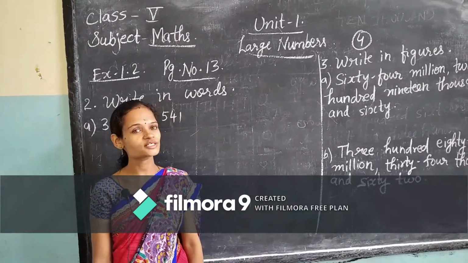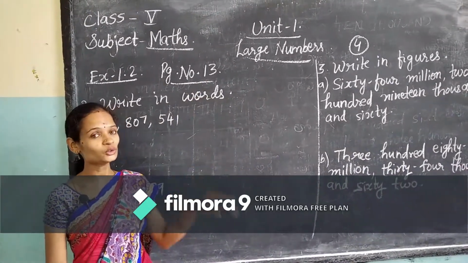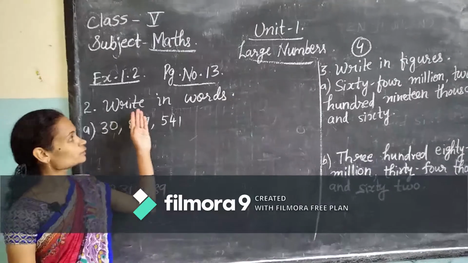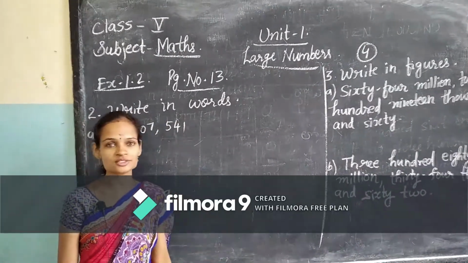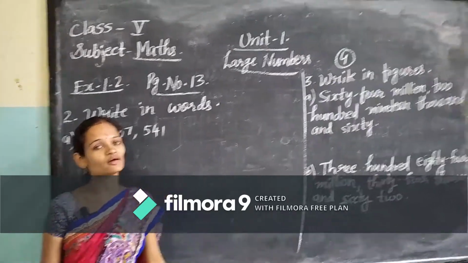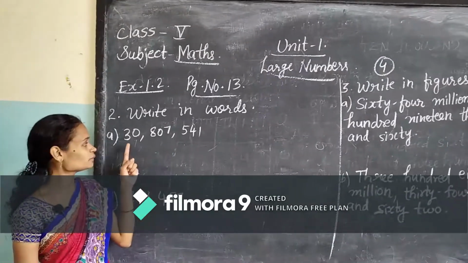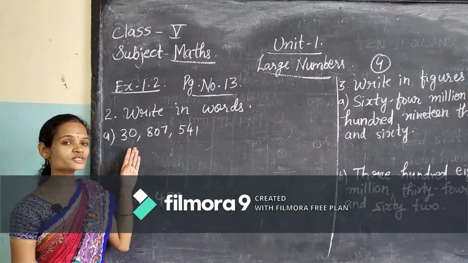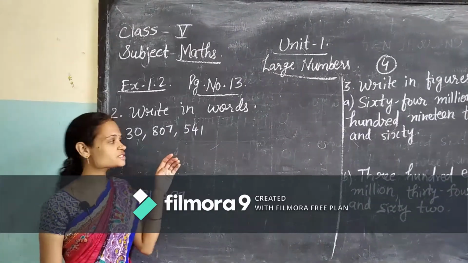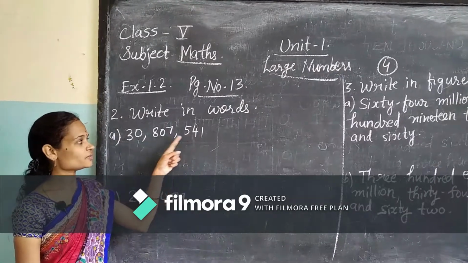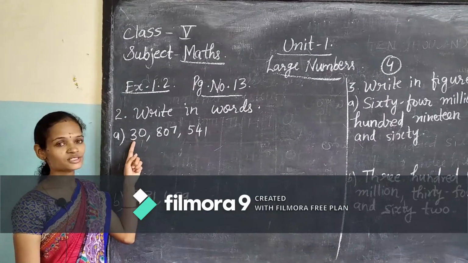Now we will go for exercise 1.2, on page number 13. Question number 2: write the given numbers in words, in the international system. The first example: you first have to read it in the international system. Ones, tens, hundreds, thousand, 10,000, 100,000, million, 10 millions.